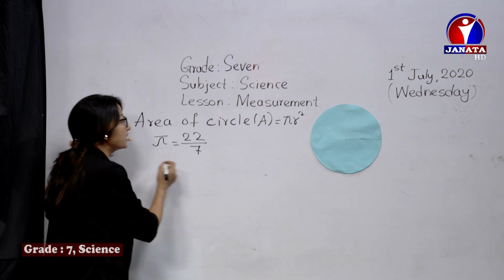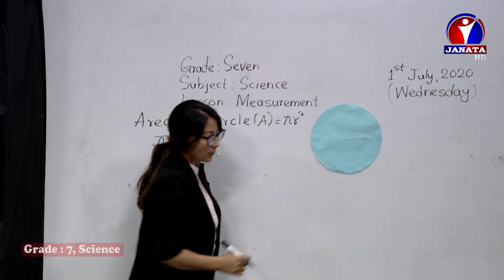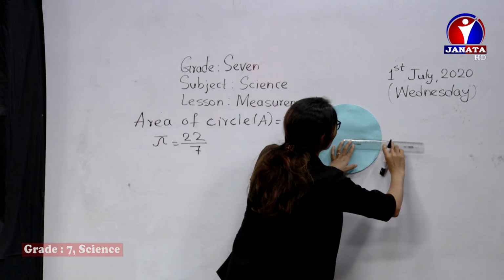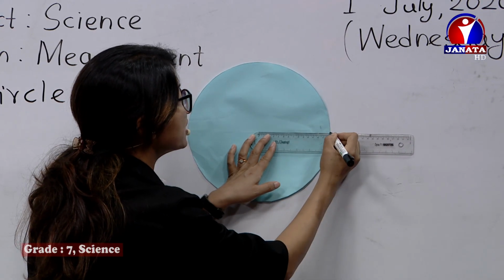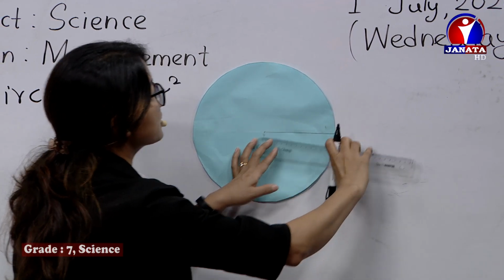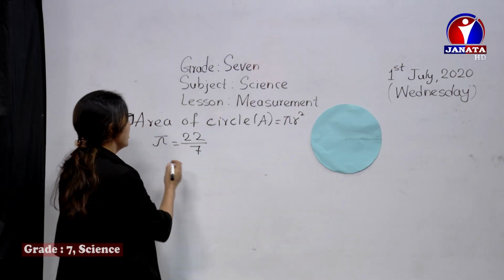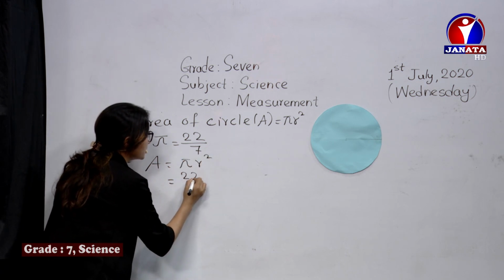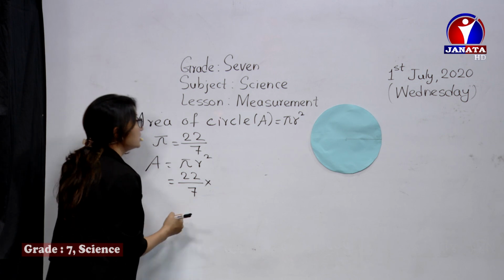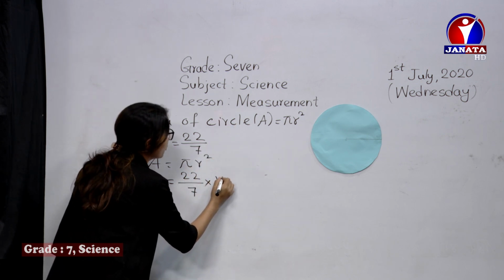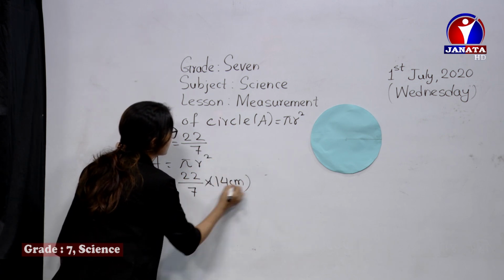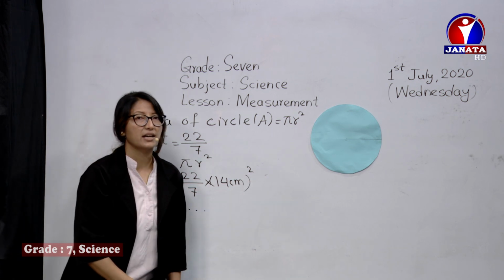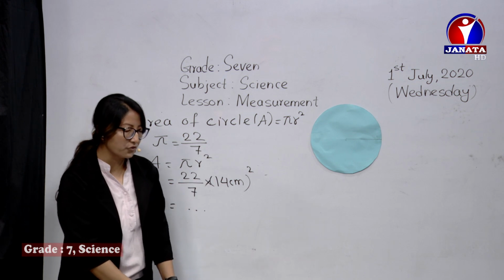Now, if we have to measure the radius, while measuring the radius, we can just keep it here. It's exactly 14 centimeters here, 14 centimeters. Yeah, so area is pi r square. Pi's value is 22 by 7 into its r square, 14 centimeter square. So when you multiply it, you get the exact answer of the area of the circle.